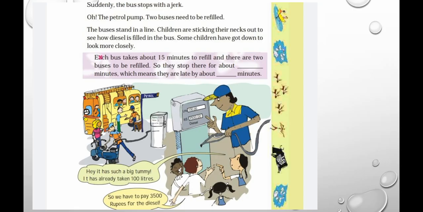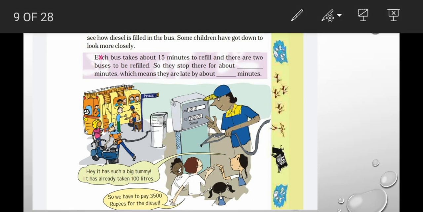Okay, now comes the next. So the journey starts. Suddenly the bus stops with a jerk. All are seeing what happened. They saw a petrol pump. So 2 buses need to be refilled with diesel. Each bus takes about 15 minutes. So 2 buses are to be refilled.